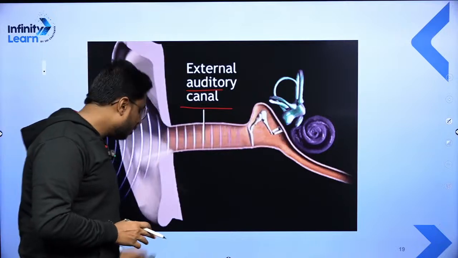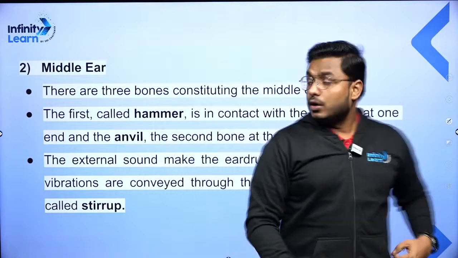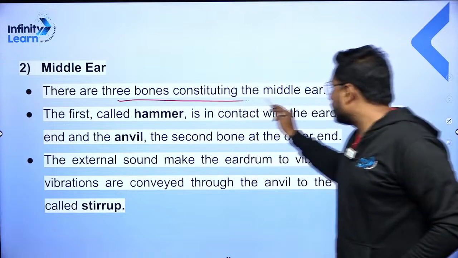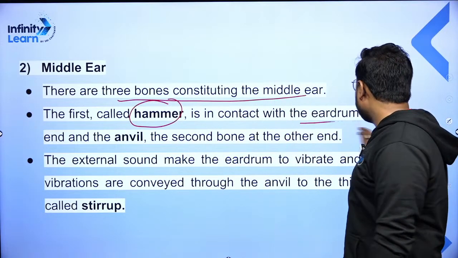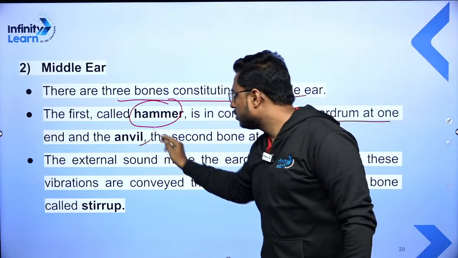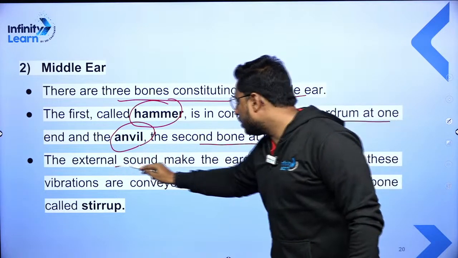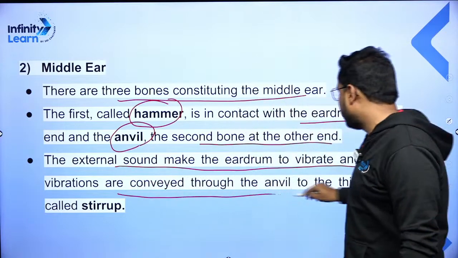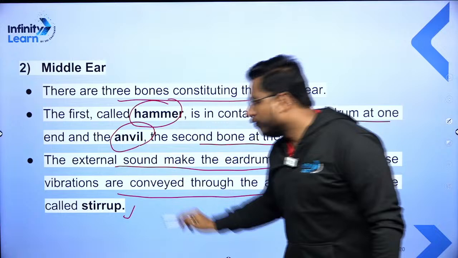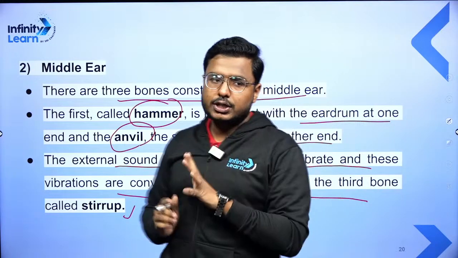Let's understand more about the middle ear part. There are three bones constituting the middle ear. The first is called hammer, which is in contact with the eardrum, and anvil, the second bone, at the other end. The external sound makes the eardrum vibrate, and these vibrations are conveyed through the anvil to the third bone, which is known as stirrup. Simple as that. Very simple working till now, right?